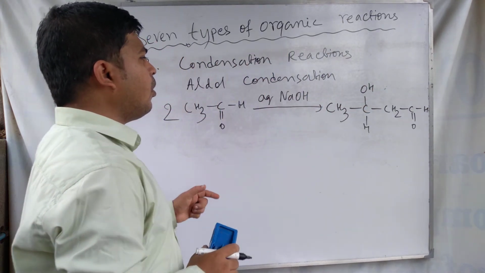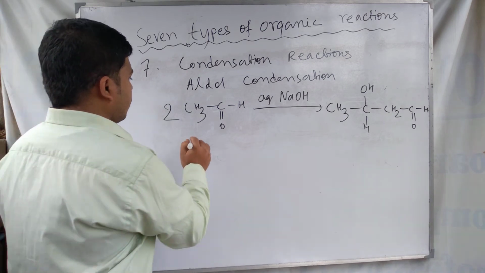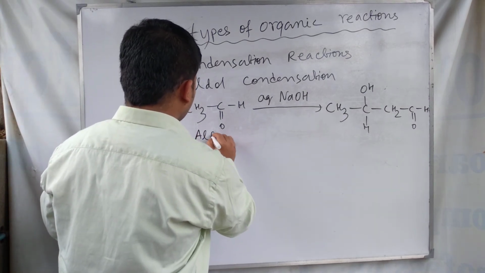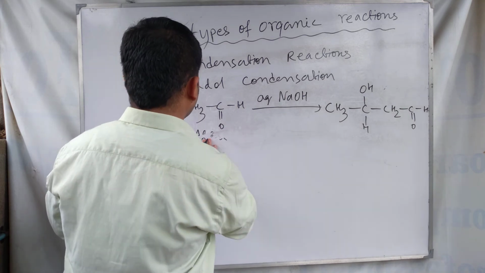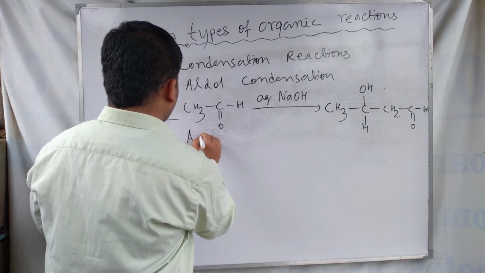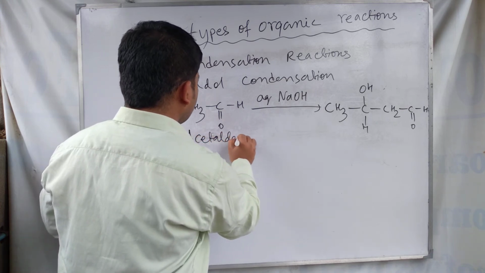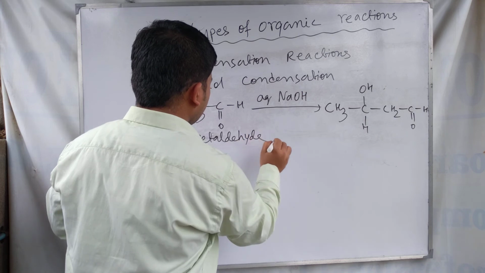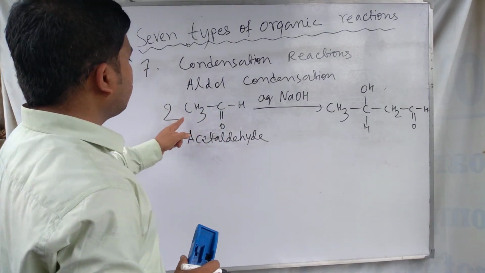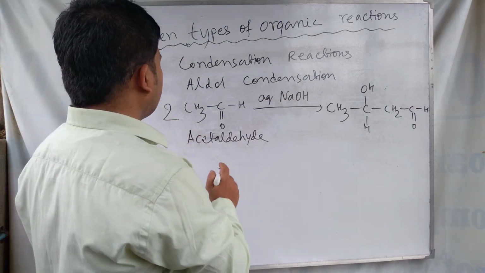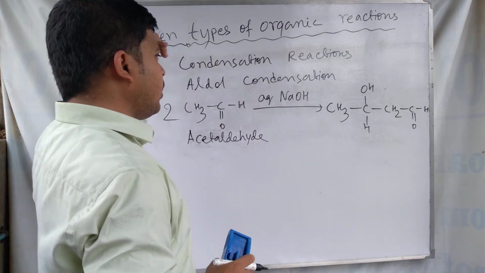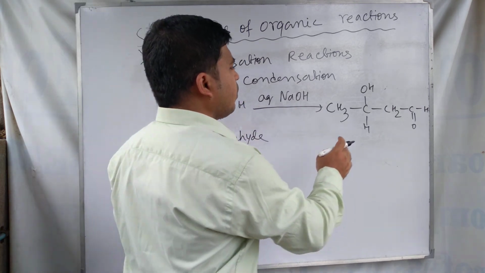This one is the acetaldehyde molecule, and when two acetaldehyde molecules react in presence of aqueous sodium hydroxide, it forms this one.